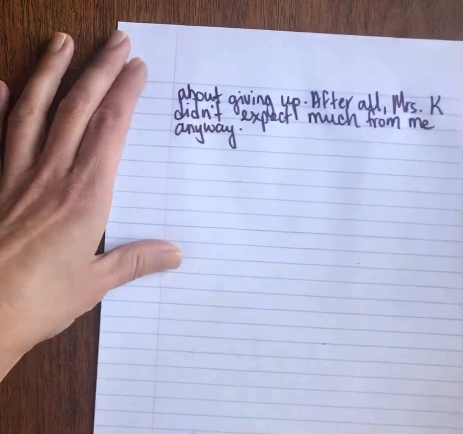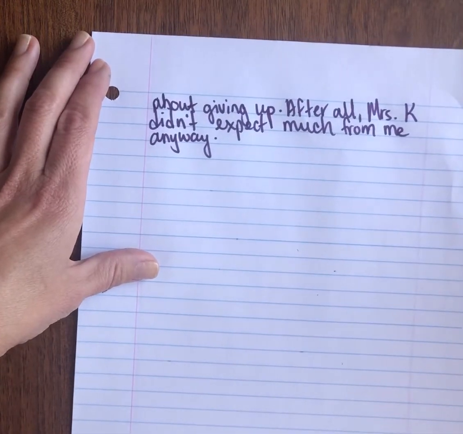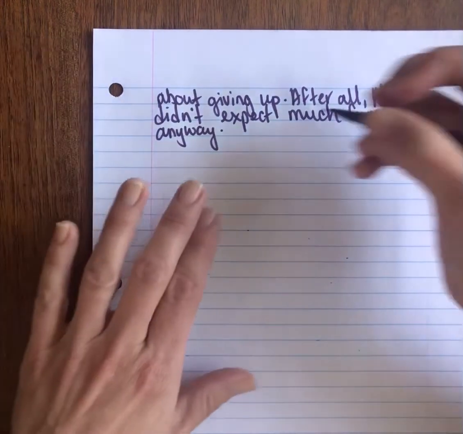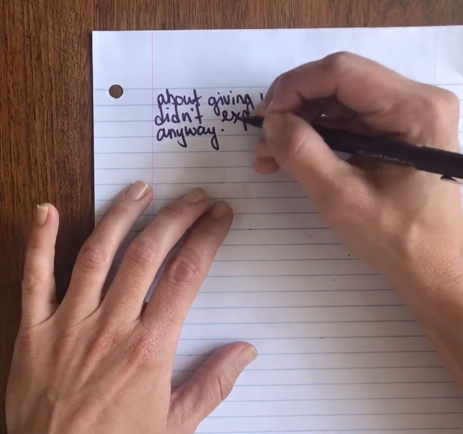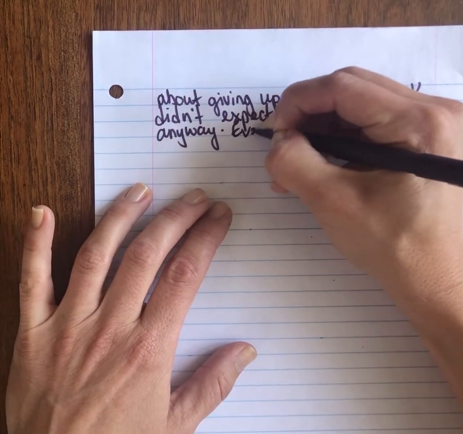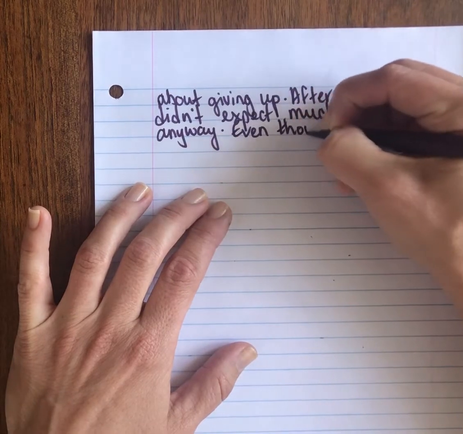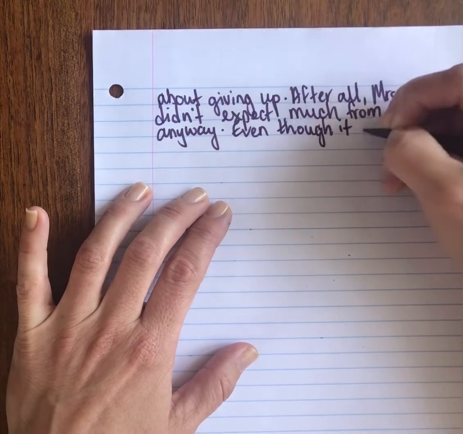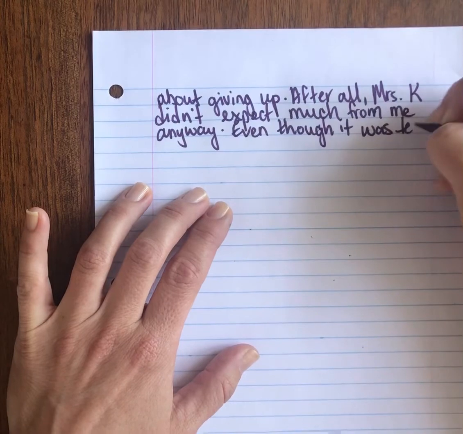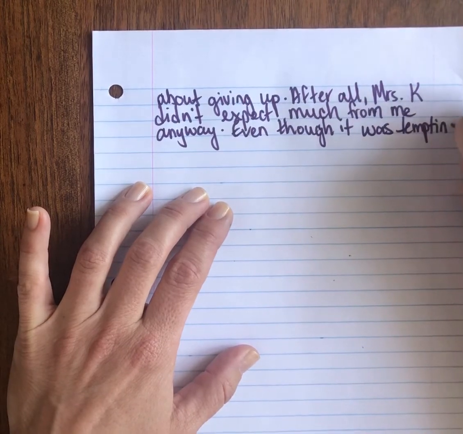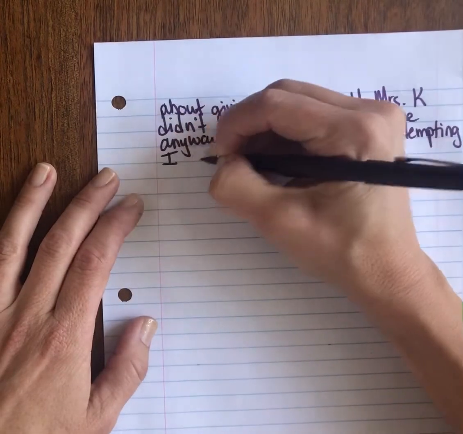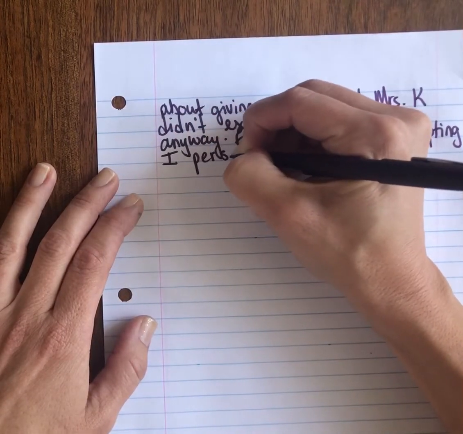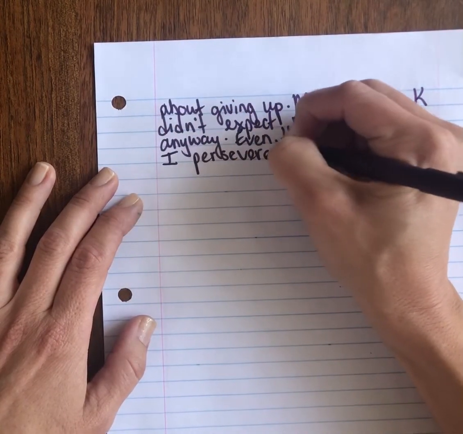But I want to show my reader that I persevered. I did not give up. I kept going. So let's see. Even though it was tempting, comma, because the reader doesn't know what happened, I persevered. That means I kept going.